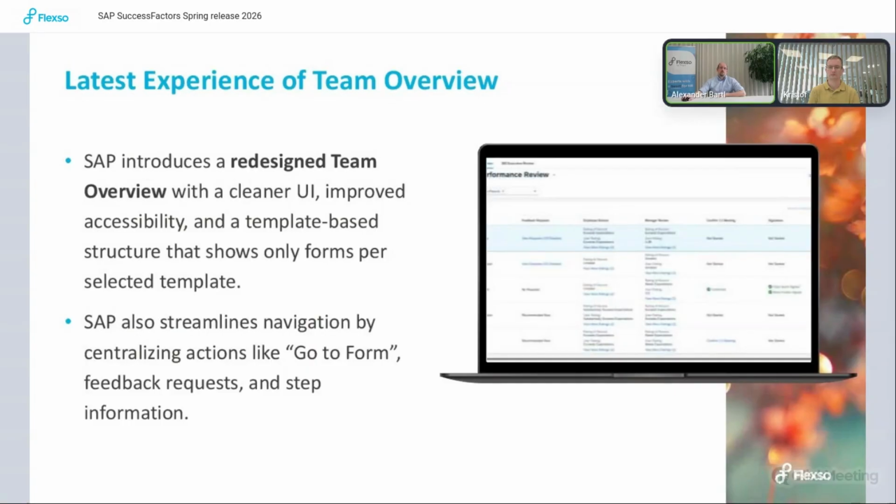Also, something was done for the ask for feedback option. If you use that one, in the past it was sometimes not that easy to see who was already getting a request for feedback and what the status was. This is now easier. You have a link to open, and a pop-up where you see the names of the people and the status regarding the feedback request.